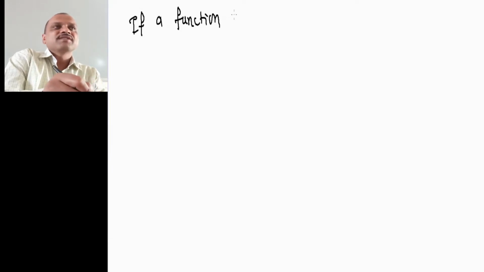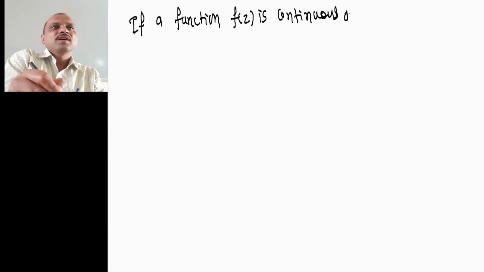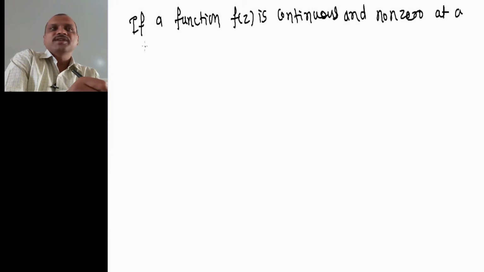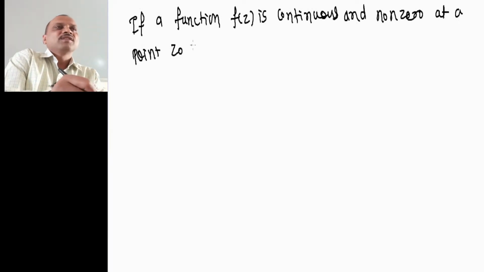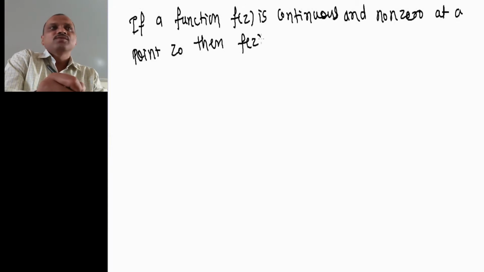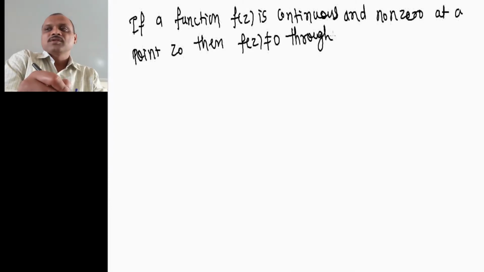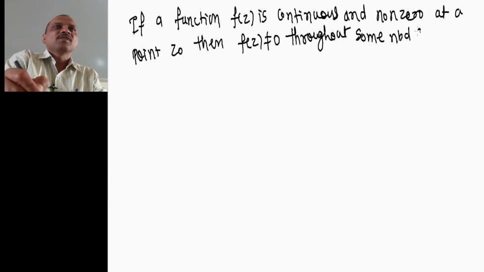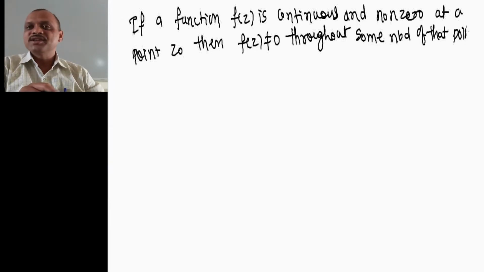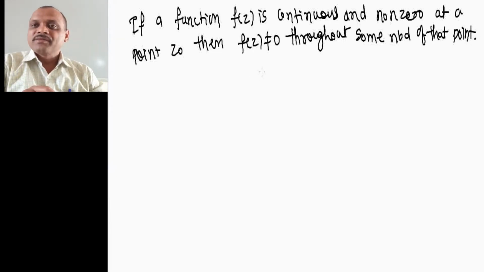If a function f of z is continuous and non-zero at a point z0, then f of z is not equal to 0 throughout some neighborhood of that point z0. So it is given that the function is a continuous function.